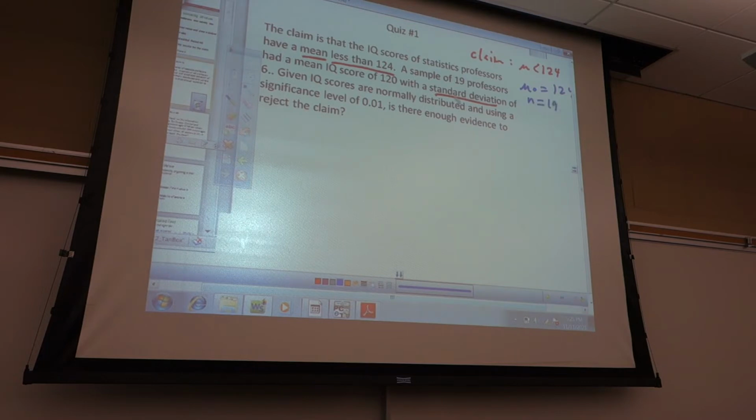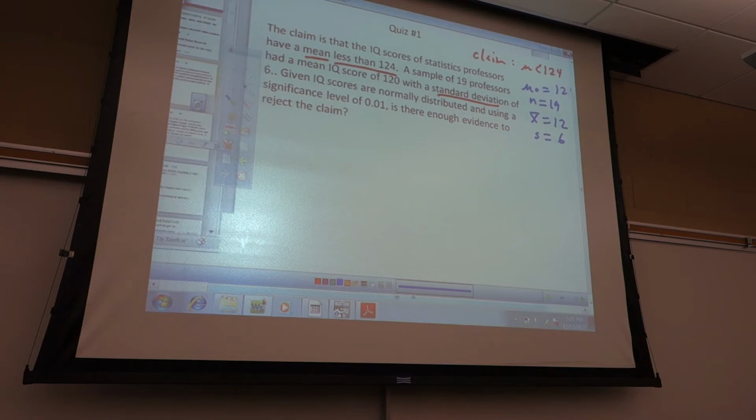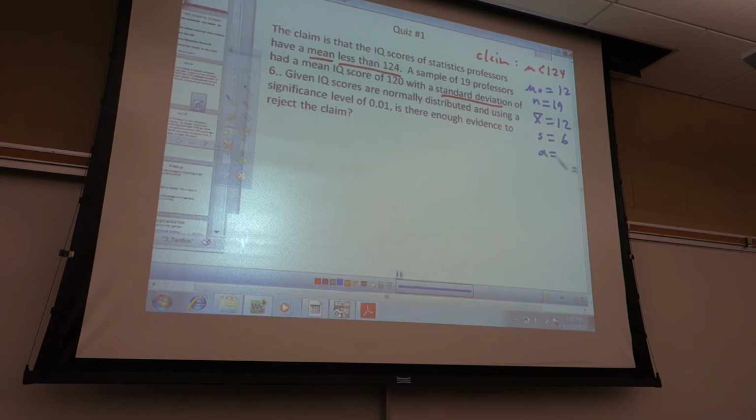Had a mean, so now we're talking about sample stuff: our sample mean and sample standard deviation. Had a mean of 120, so that's my x bar. And a standard deviation of 6, that's my s. And then what's my alpha? 0.01, exactly. Significance level is your alpha. Those are the same thing.